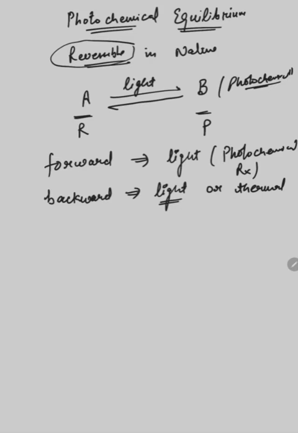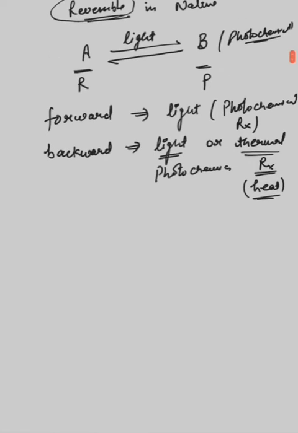It depends upon the type of reaction, which type of photochemical reaction it is. Depending upon the type of reaction, the backward reaction can be a photochemical reaction or it can be a thermal reaction. The thermal reaction depends upon temperature, and heat is evolved or required. So there are two possibilities.